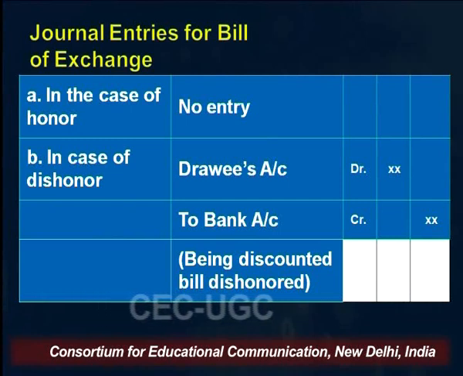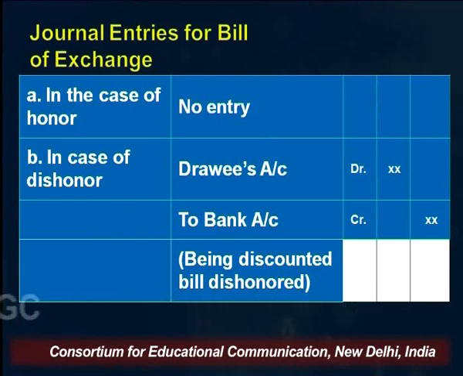There is no entry here, being the bill honored by the drawee, because the bank will receive the money and the bank will record it in their books as cash up, right? So in my books, in the books of drawer, I am not going to record anything for the bank being paid by the drawee. But what if on the date of maturity the bank doesn't get the money? The drawee is going to be coming back in the picture.